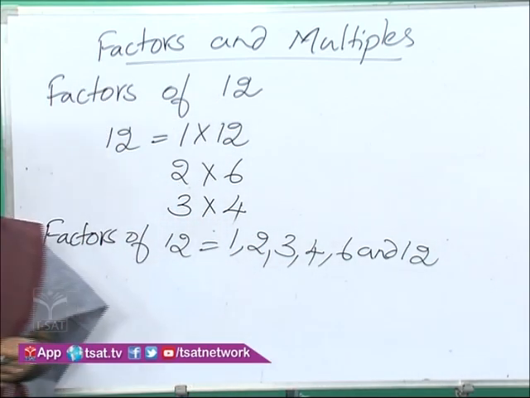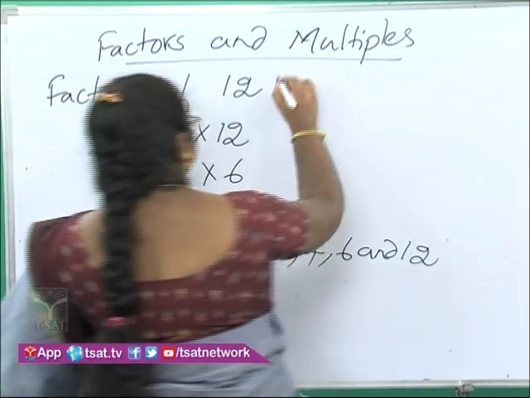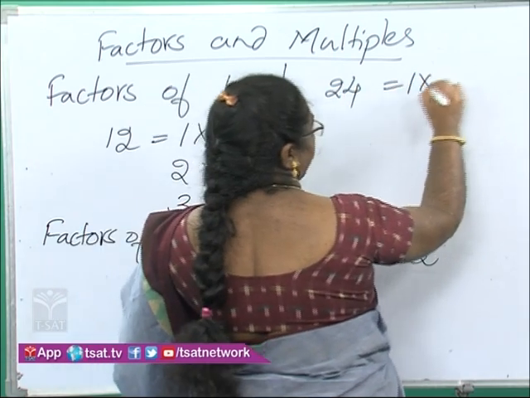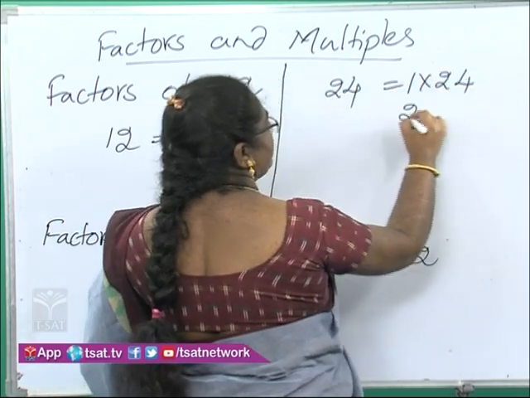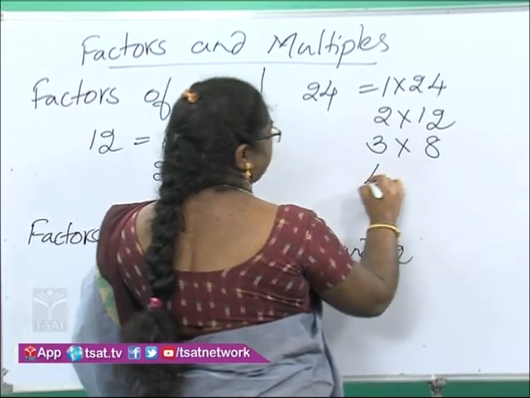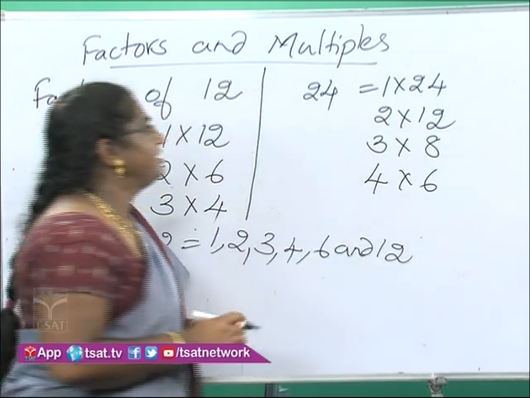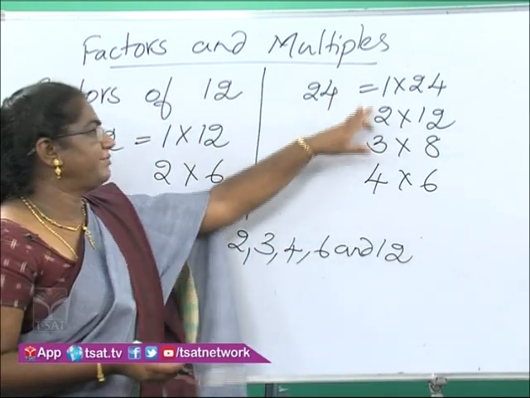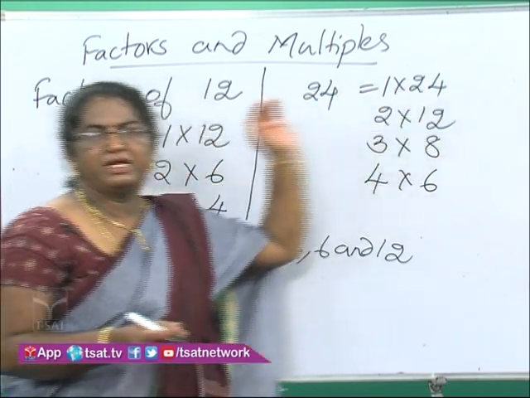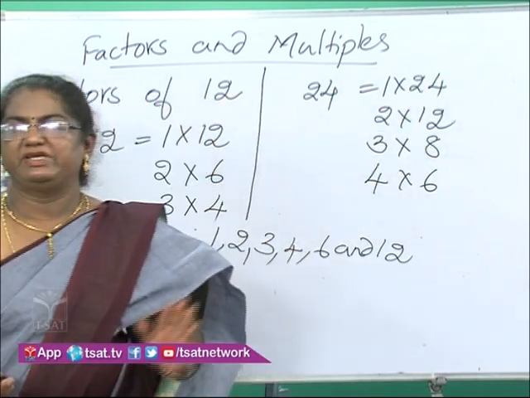Let us see one more example. Let us write the factors of 24. 1 into 24, 2 into 12, 3 into 8, 4 into 6. Here again all the numbers 1, 2, 3, 4, 6, 8, 12, 24 divide 24 without leaving any remainder.